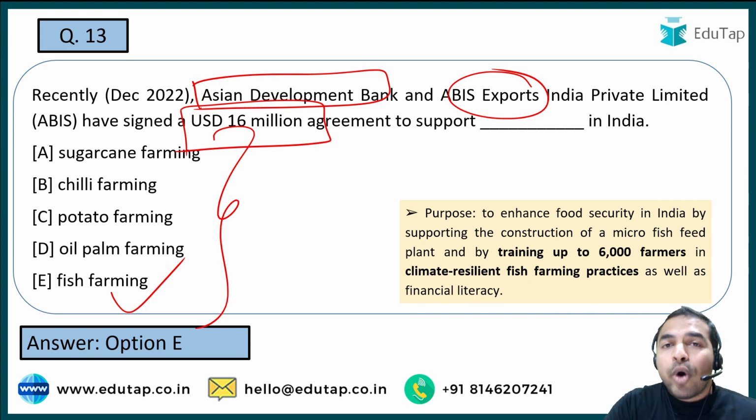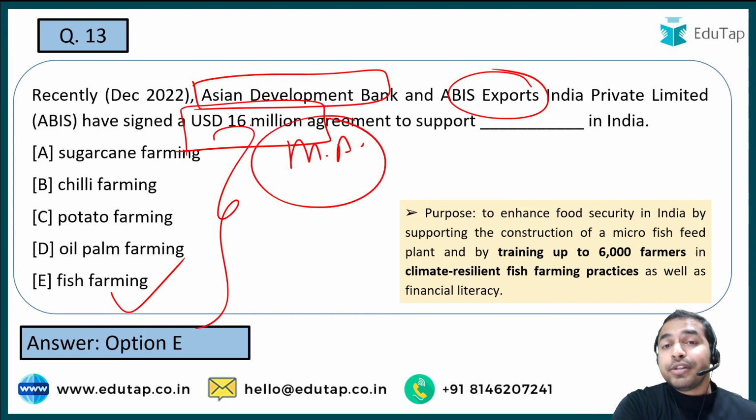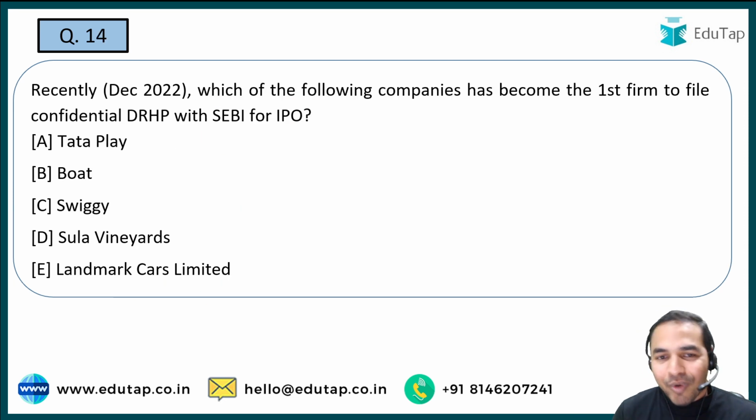That is first of all headquarter कहाँ है? मनीला फिलीपींस में है. उसके president का नाम क्या है? It is Masatsugu Asakawa. So these are the details that you must remember from the exam point of view. Let's move on to the next question.